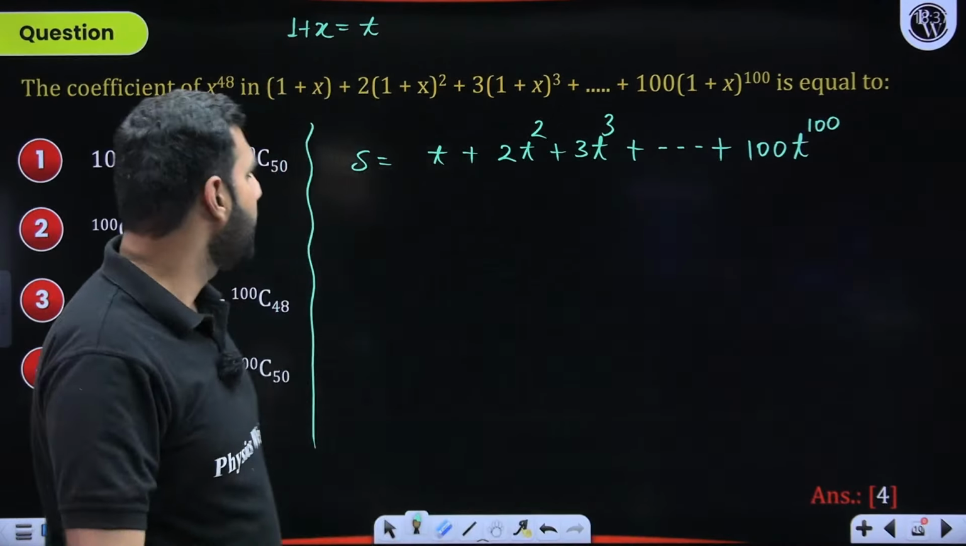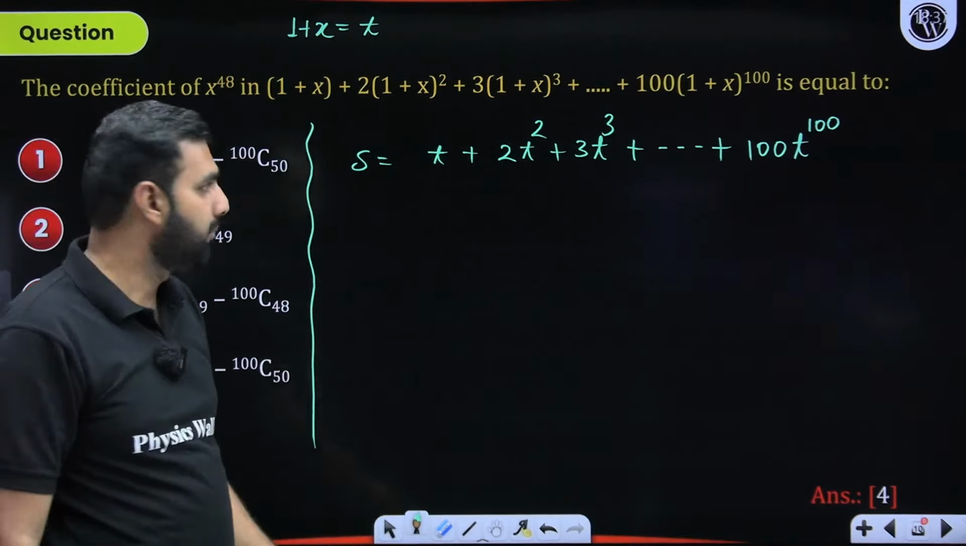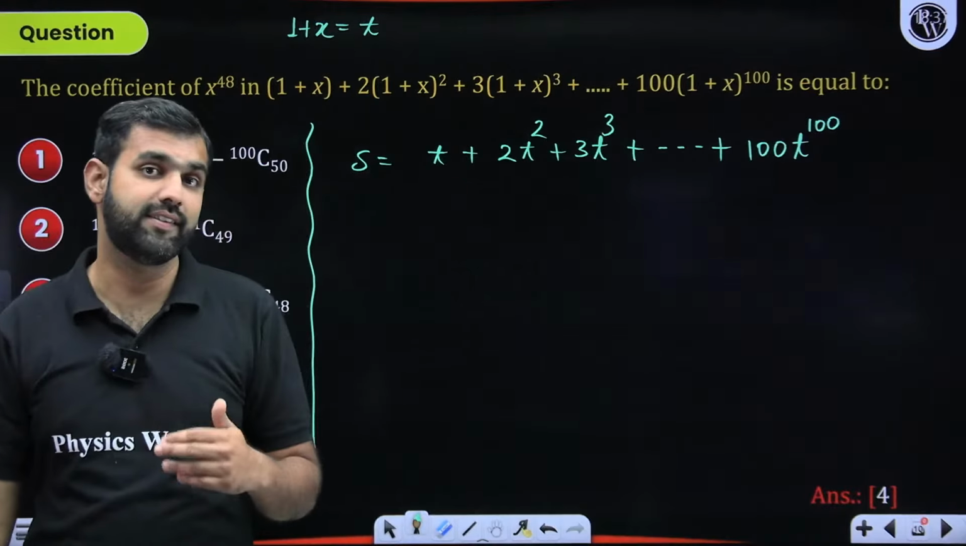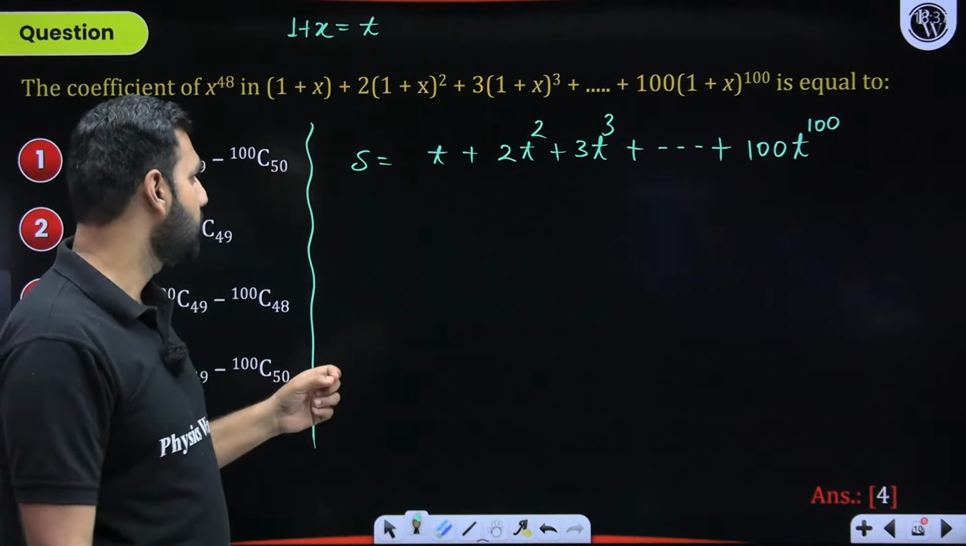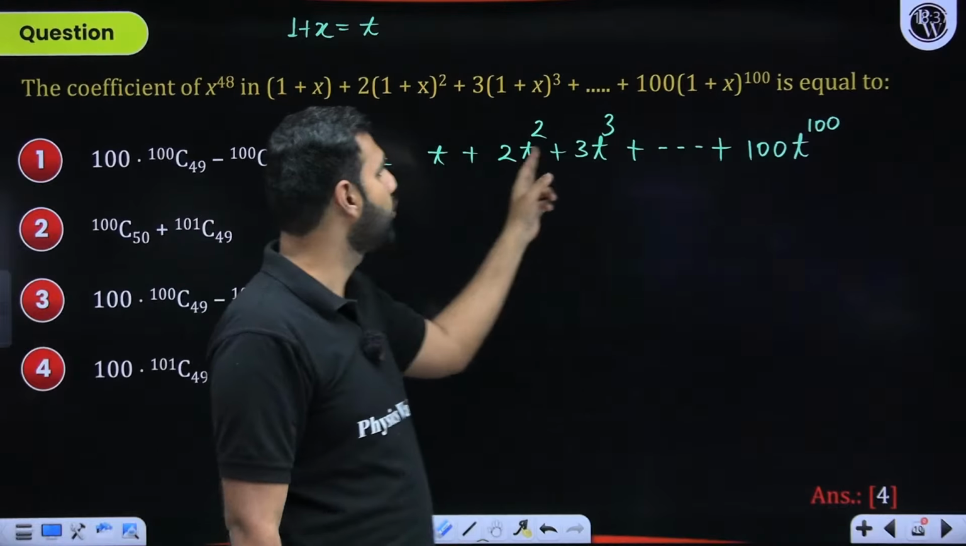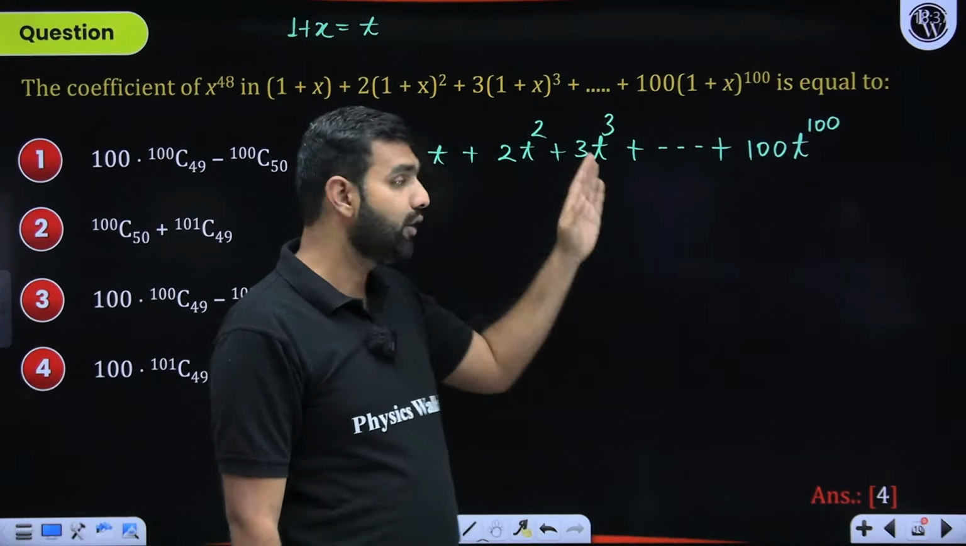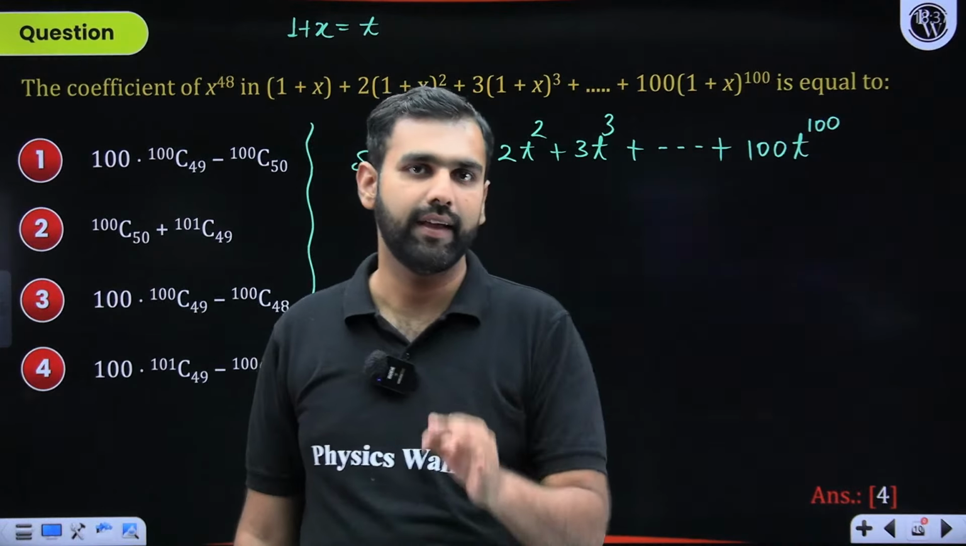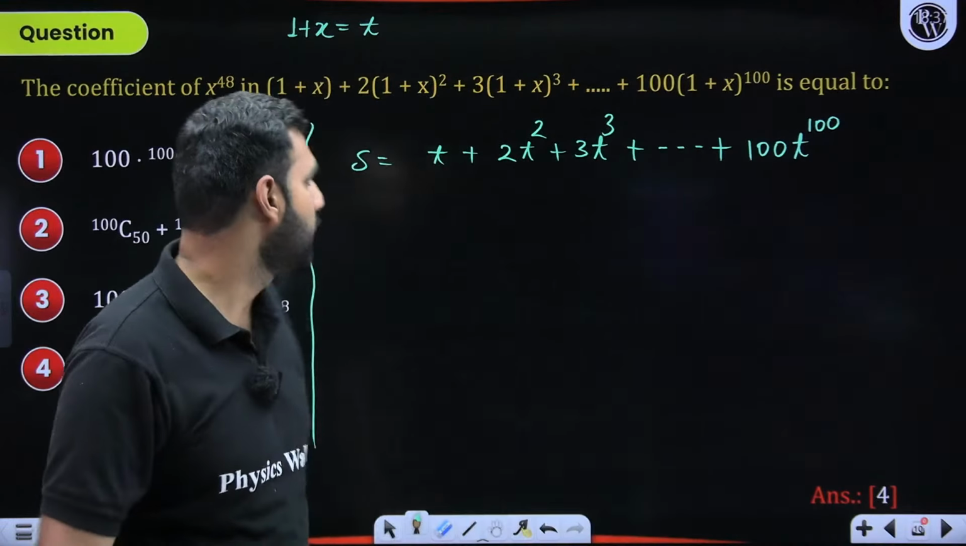Sir, 1 plus x was there. Let's talk about that later. But when you look at this, do you not think that this is an AGP, arithmetico-geometric progression: t, t square, t cube, and so on, with 1, 2, 3, 4, 5 up till 100? So we are clearly seeing an AP and a GP coming into the picture.